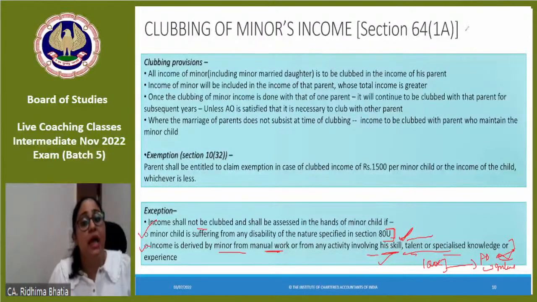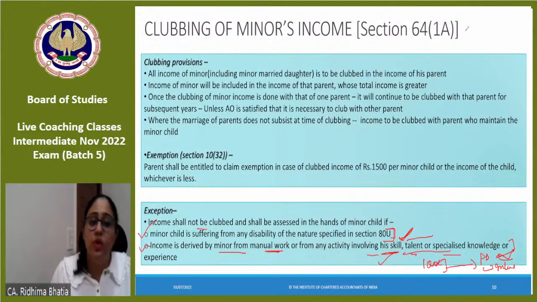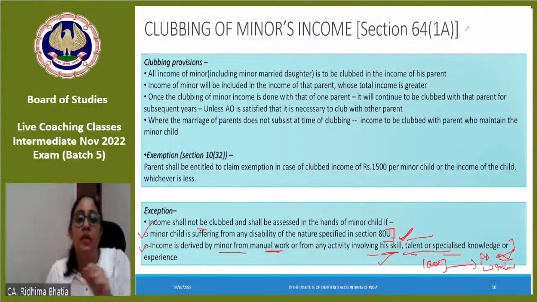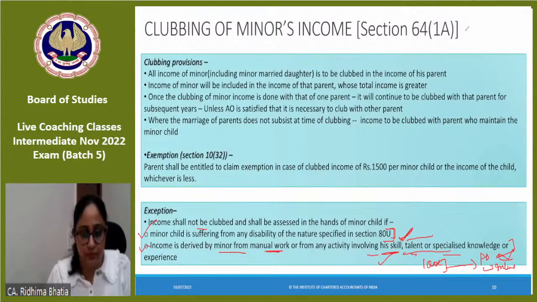1500 is per annum per minor. So if I have 3 minor children and तीनों को FD का interest आ रहा है, so तीनों के लिए I will get 1500 or the income earned whichever is less. Minor की income taxable ही नहीं है तो मतलब